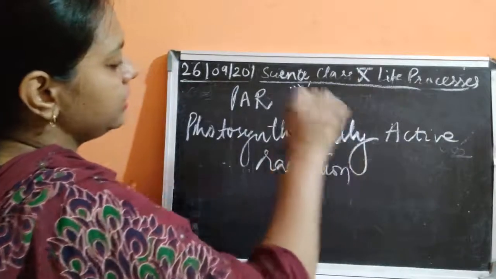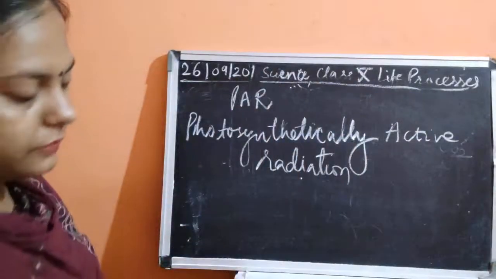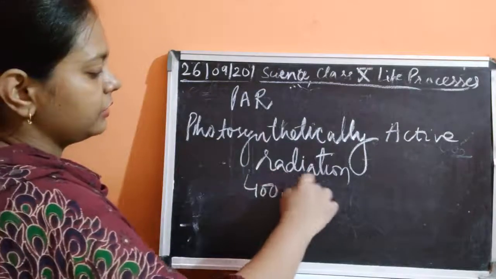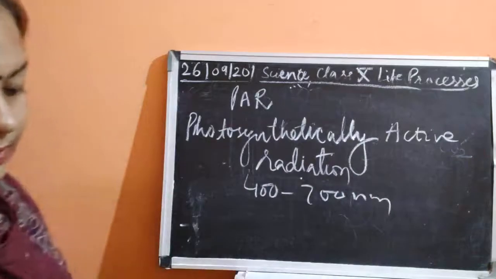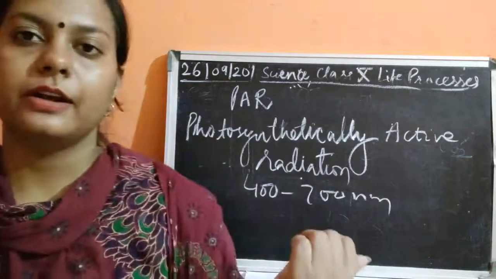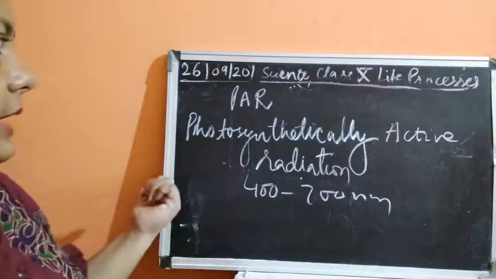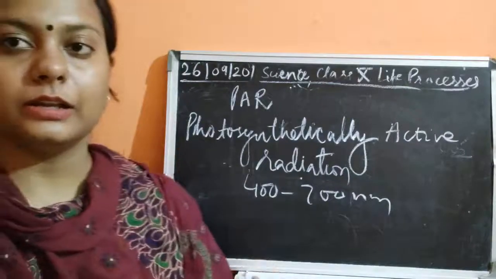So this is between how much? This is between 400 to 700 nanometers. So it is about 400 to 700 nanometers where photosynthetically active radiations are there.